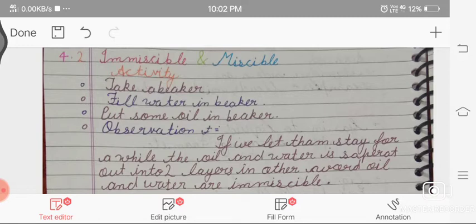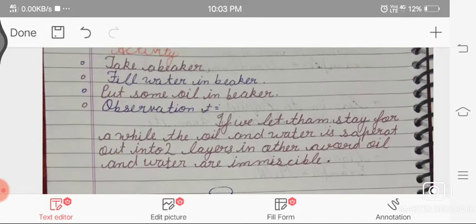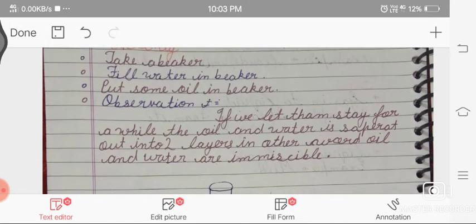So, immiscible and miscible. We understand immiscible and miscible liquids by an activity. Take a beaker, fill water in the beaker, and put some oil in the beaker. Observe that. If we let them stay for a while, the oil and the water separate into 2 layers.